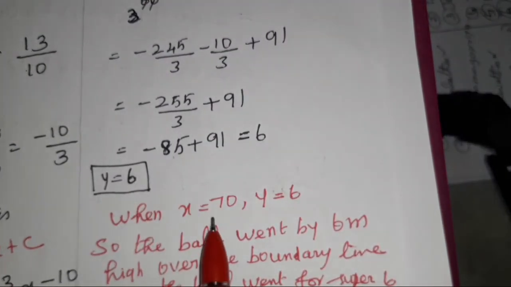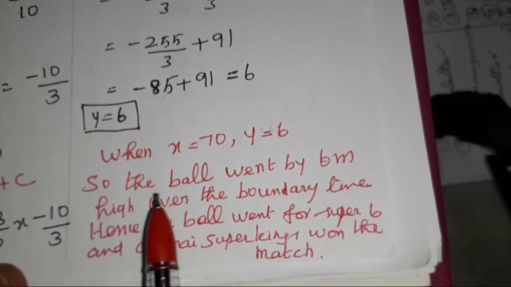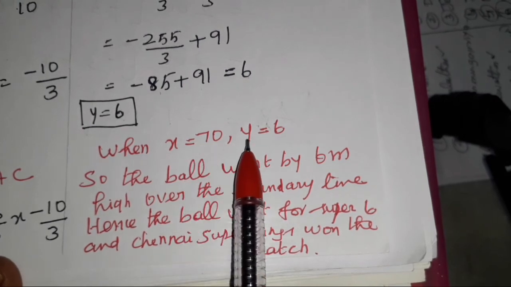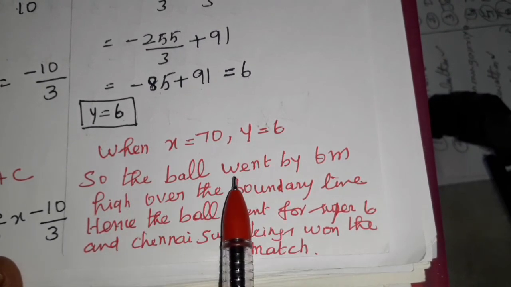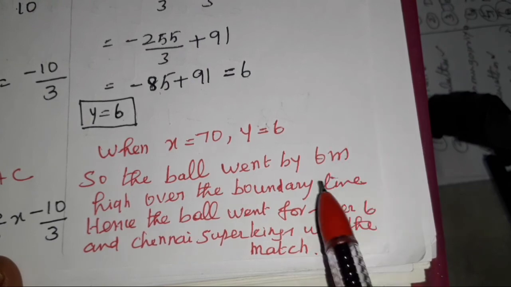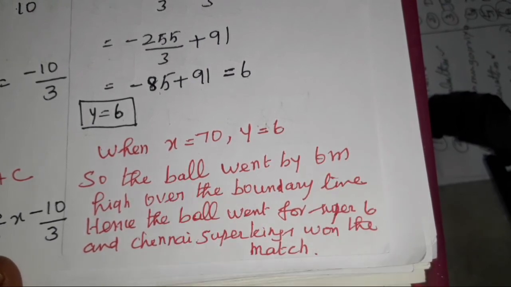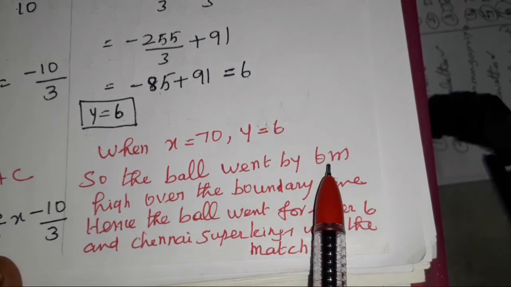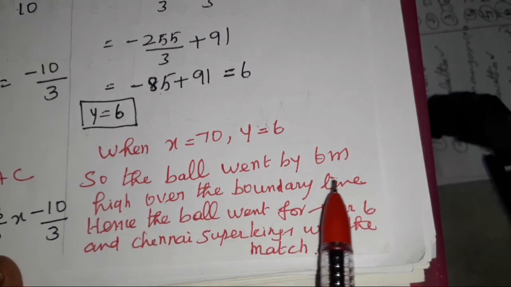Therefore, if x is equal to 70, we get the value 6. Listen carefully, write the statement very properly. When x is equal to 70, y equals 6. So the ball went 6 meter, not 0 meter. So 70 comma 0 is given, and when x is equal to 70, y equals 6. So the ball went 6 meter high over the boundary line.